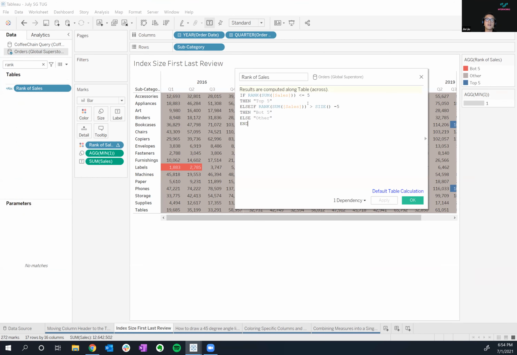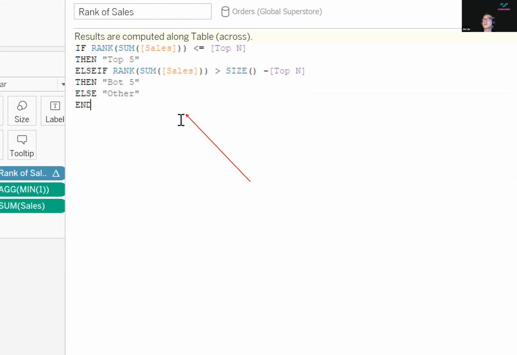And so for anybody that's interested in seeing the calculation again, I'll show that to you. And this works, right? I can throw this on filters as well if I need to. And so here's what that looks like. You can take a screenshot if you like, but we also put this on YouTube, so you'll have that. So very easy.